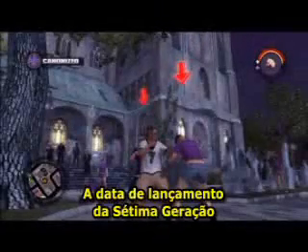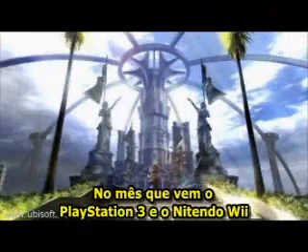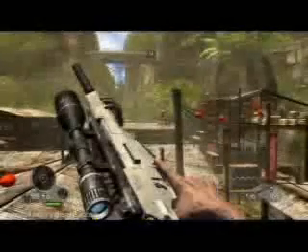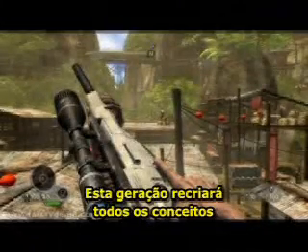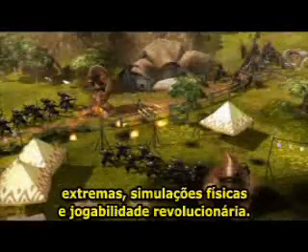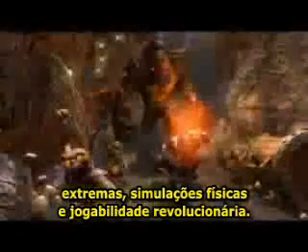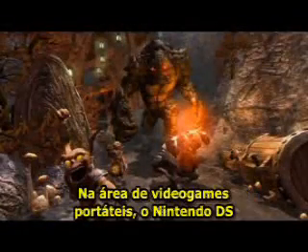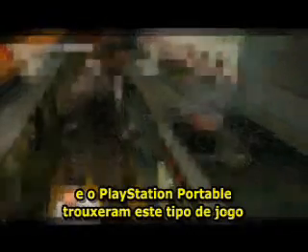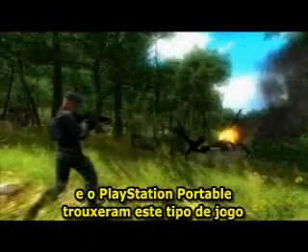The seventh generation release date is approaching. Next month, the PlayStation 3 and Nintendo Wii will be released to the public. The Xbox 360 is already available for purchase. This generation is gonna recreate the whole concept of gaming due to its extreme graphical capabilities, real physics simulations, and revolutionary gameplay.